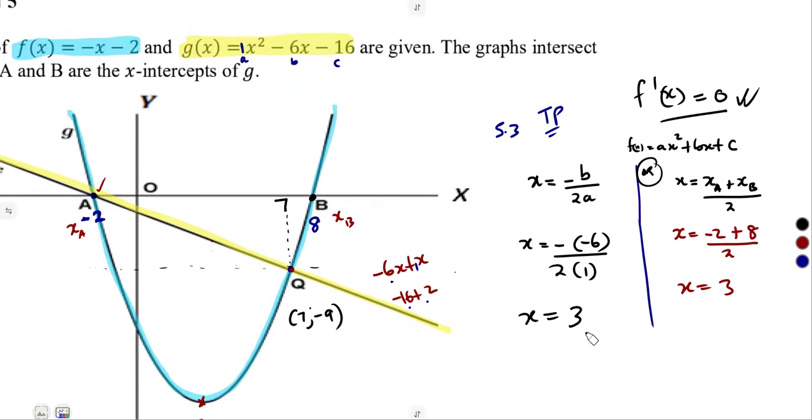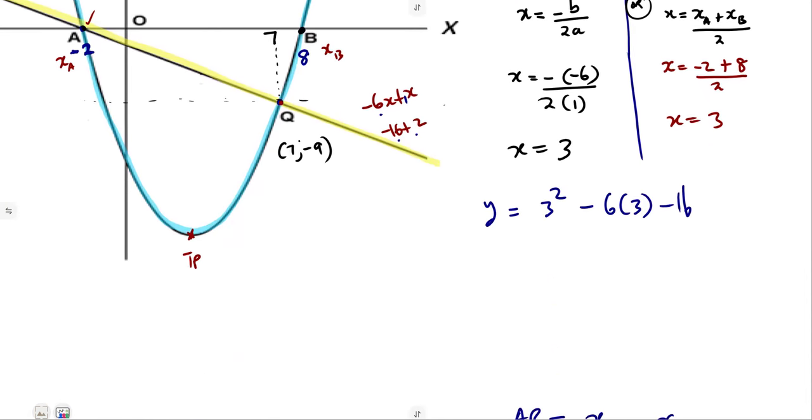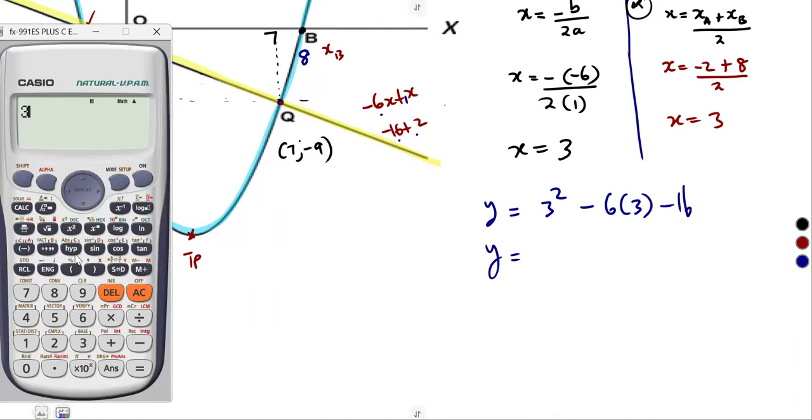But with this, we can determine the y value now at the turning point. Remember, we need a point. So y is equal to x squared, 3 squared, minus 6 times our x, which is 3, minus 16. We substitute into g of x to obtain the y value. So that is 3 squared minus 6 times 3 minus 16, and that was going to give us negative 25.